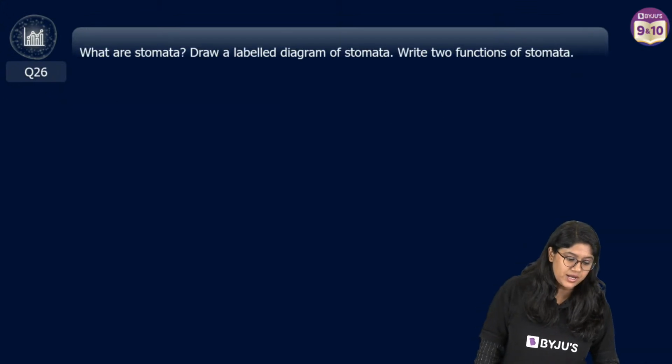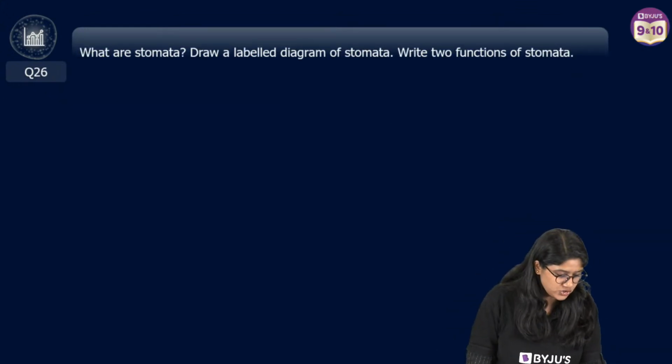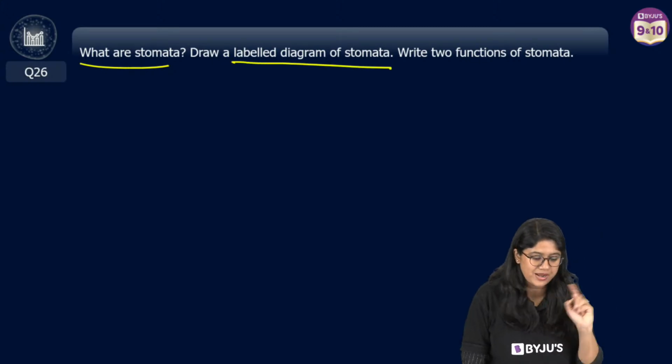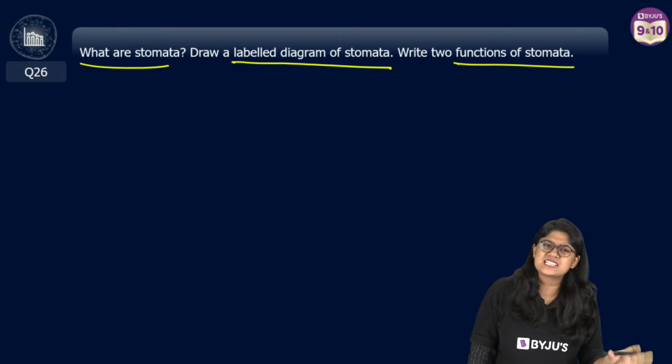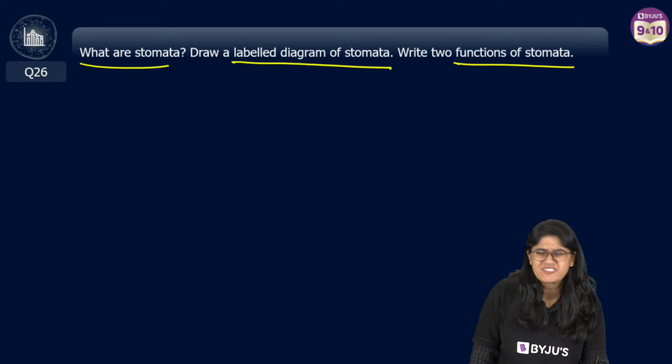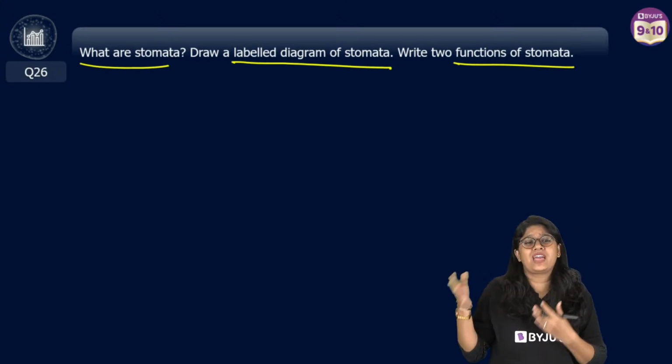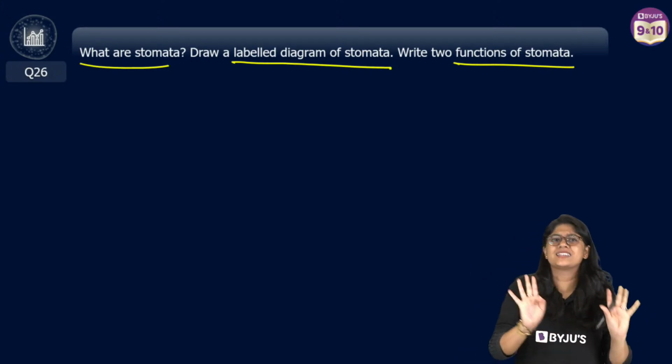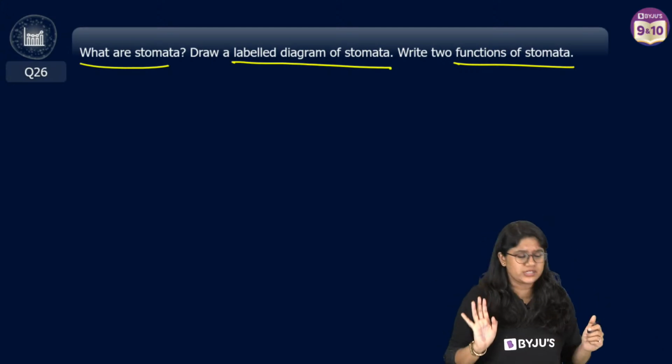Question number 26, everyone, on our screen. What are stomata? Draw a labelled diagram of a stoma. Write its function. Easy. This drawing part, don't focus on it, right? These are the questions which are there. But let's just see. If it comes, we know how to draw the diagram.